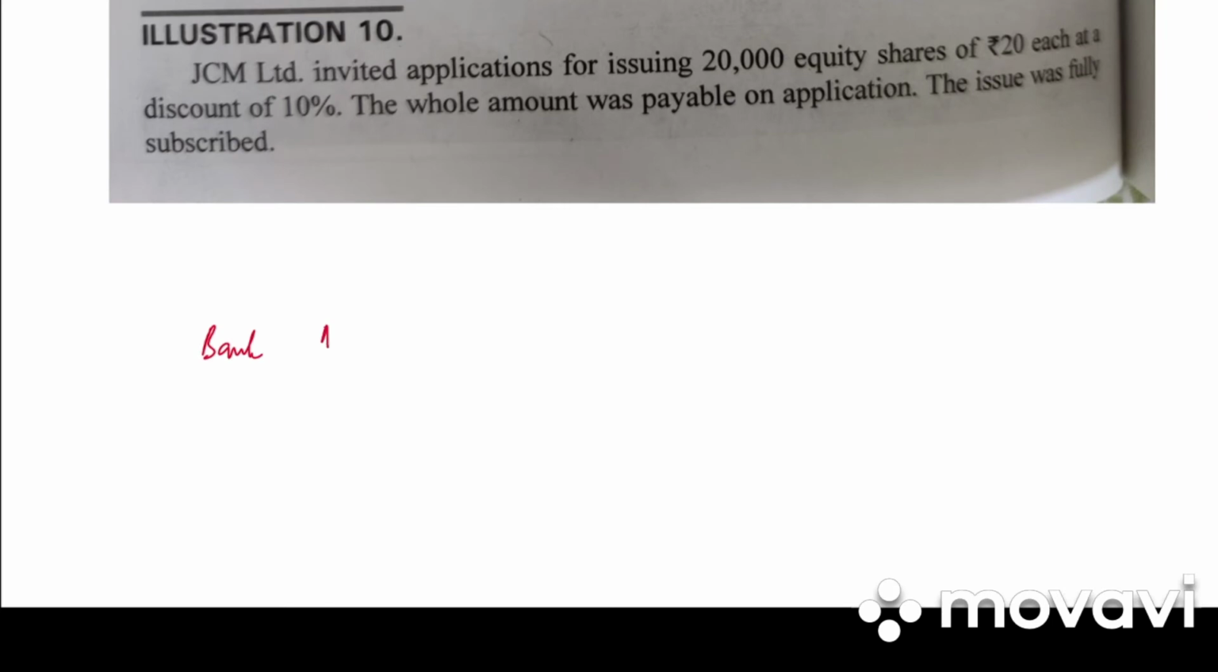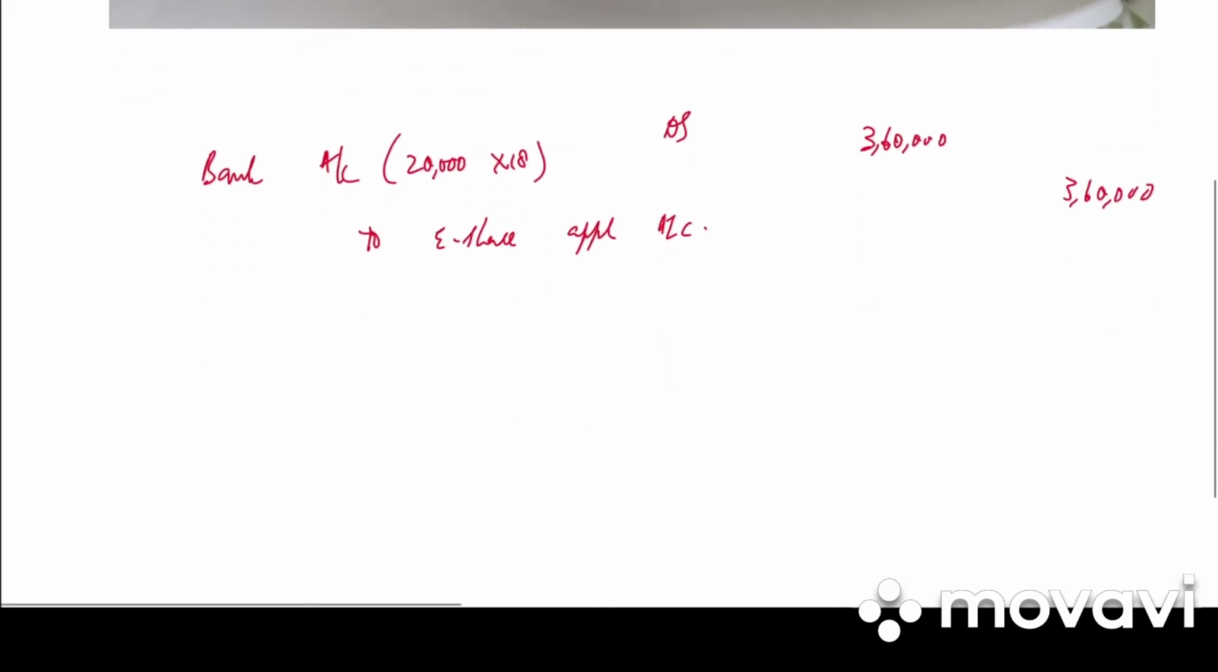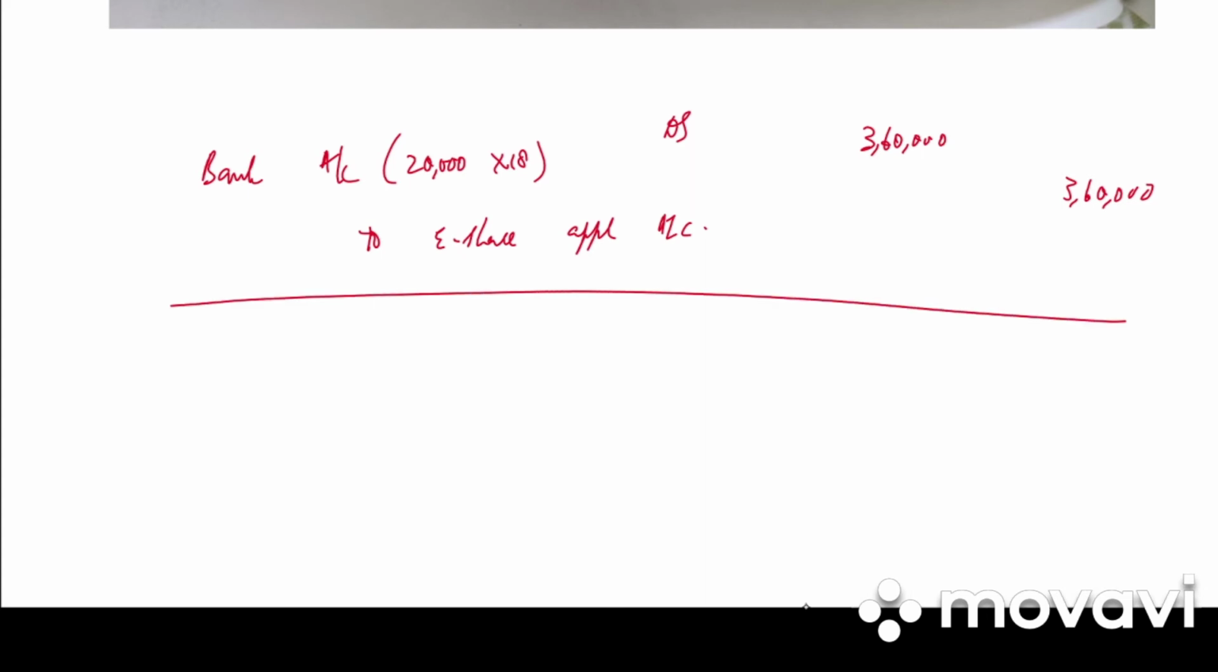So first entry is bank account debited to equity share application account. So for 20 rupees they have given a discount of 10%. So it is 20,000 into 18, that is 3,60,000, 3,60,000. So write the narration: receipt of share application money on 20,000 shares at rupees 18 each.